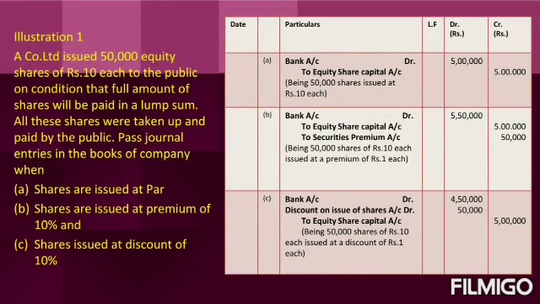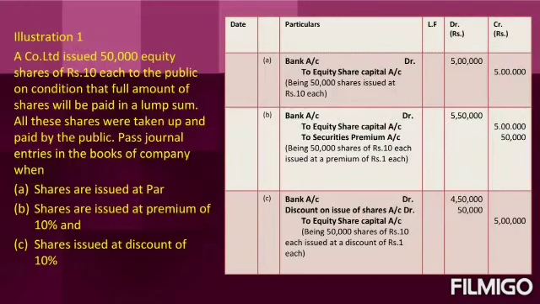bank account to be debited with 5 lakh rupees, which means 50,000 into 10 rupees. Then to equity share capital account rupees 5 lakh, which means 50,000 into 10 rupees. The narration is: 50,000 shares issued at rupees 10 each.